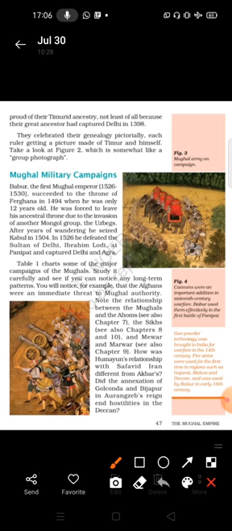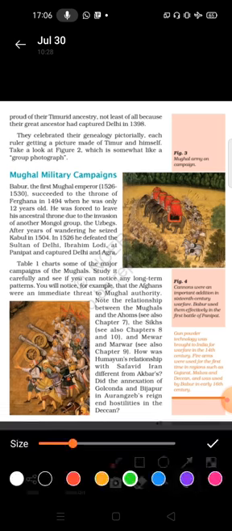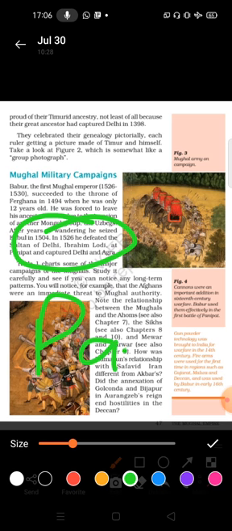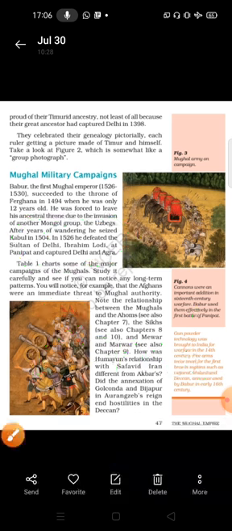That was the first battle of Panipat. How many battles of Panipat were held in history? We have three battles of Panipat. The first was won by Babur, who defeated Ibrahim Lodi, the last ruler of the Delhi Sultanate.